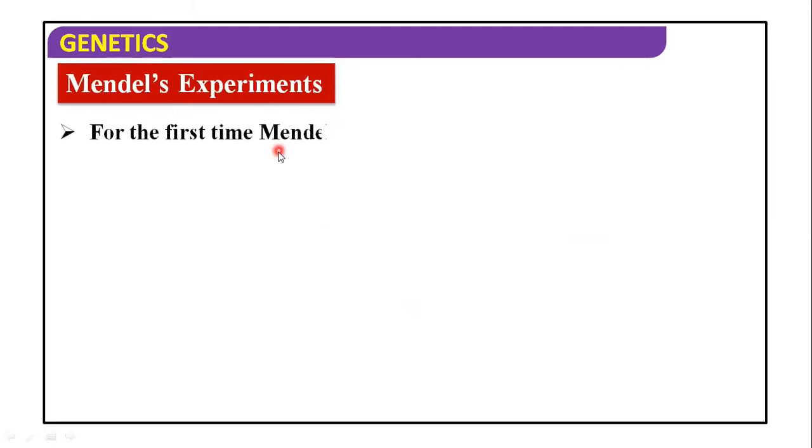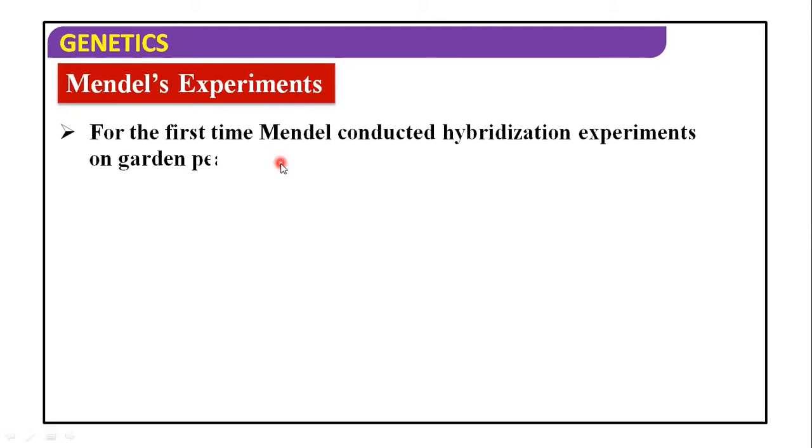So, for the first time, Mendel conducted hybridization experiments. For that hybridization, he studied characters of the garden pea for 7 years, from 1856 to 1863.